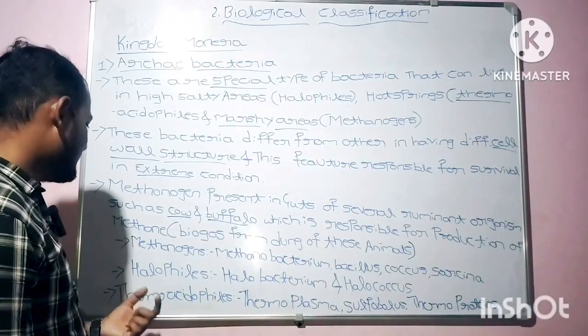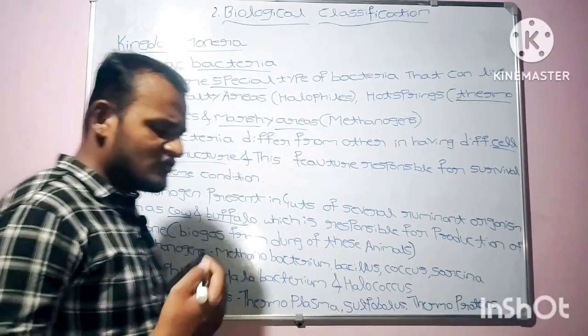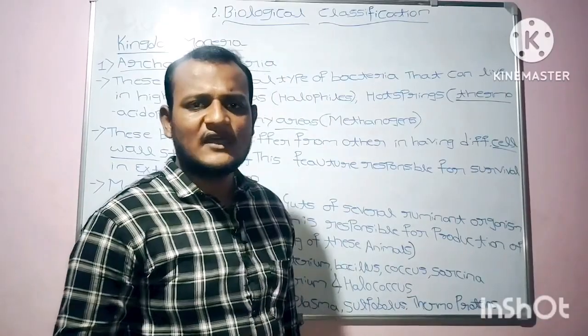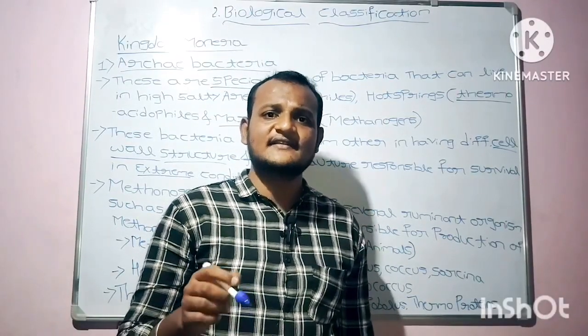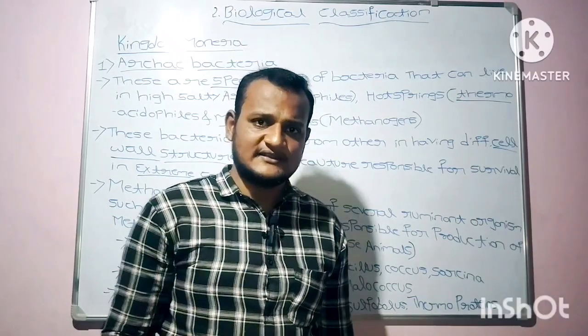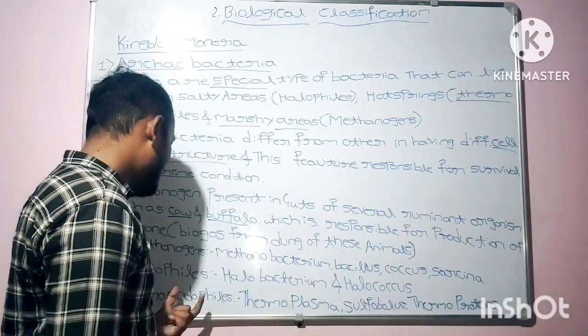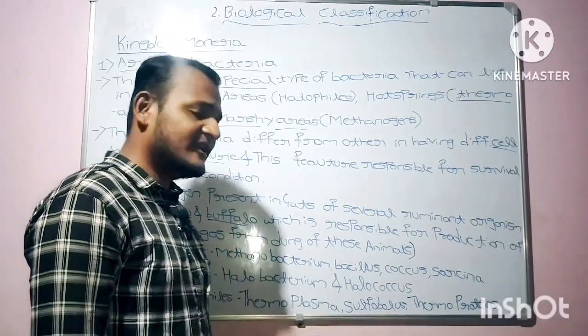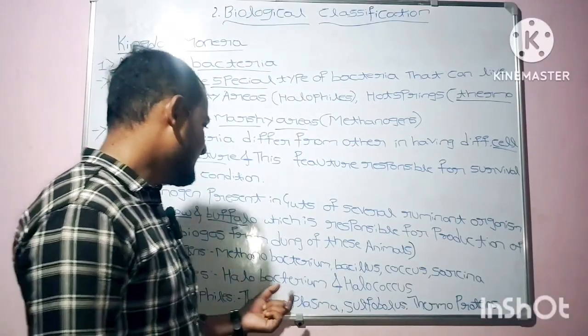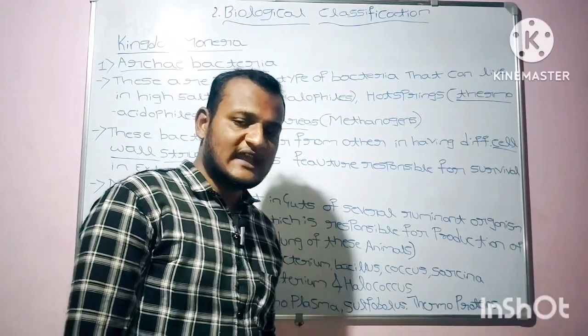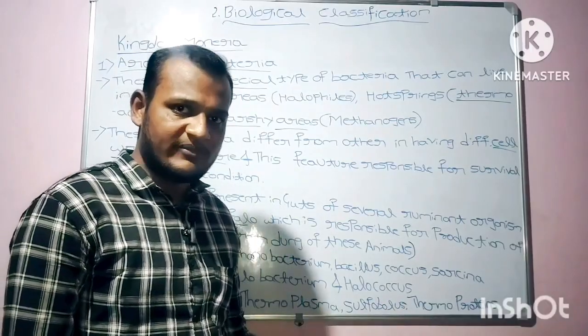Coming to the next point, halophiles. As you know, halophiles are nothing but the organisms that live in highly salty areas. The example for halophiles is Halobacterium. Halobacterium is the example for halophiles, and Halococcus is also an example for halophiles.